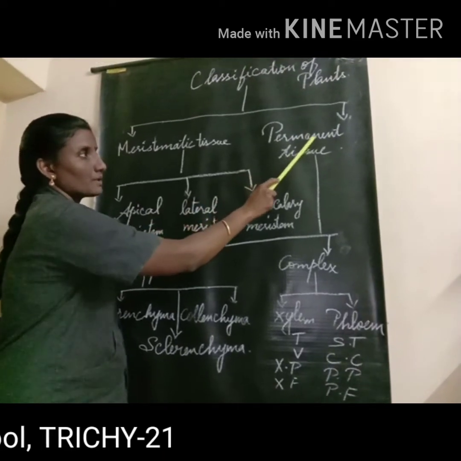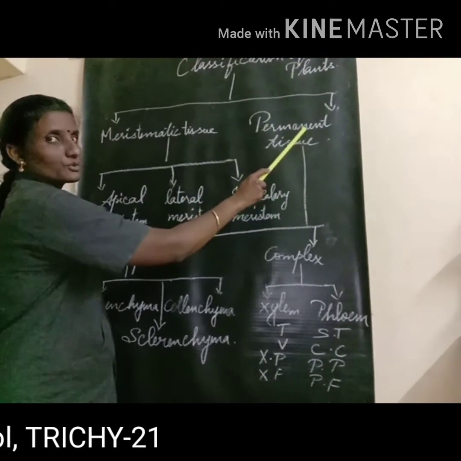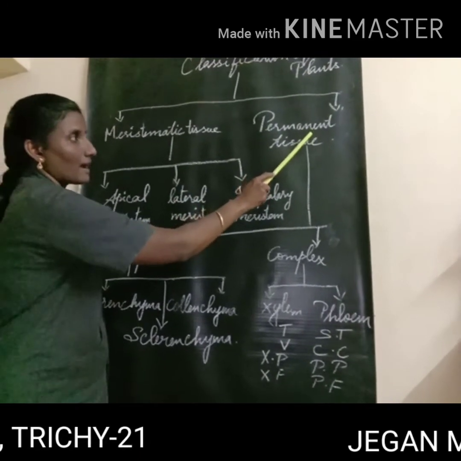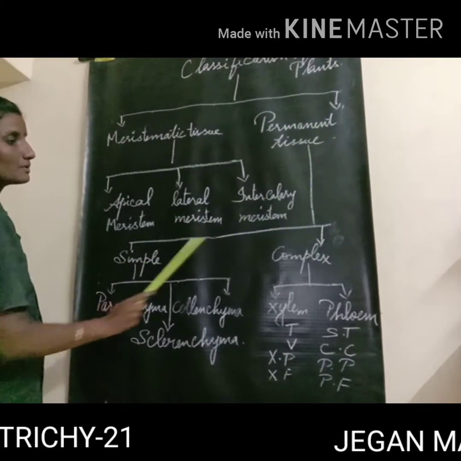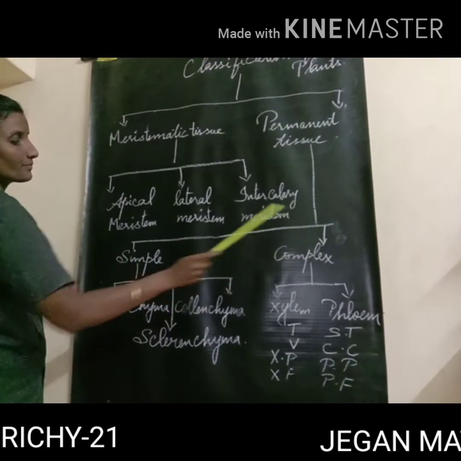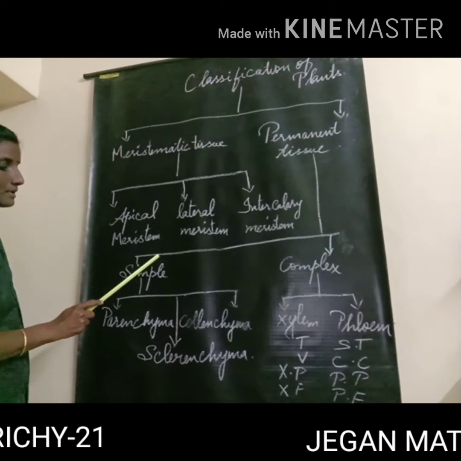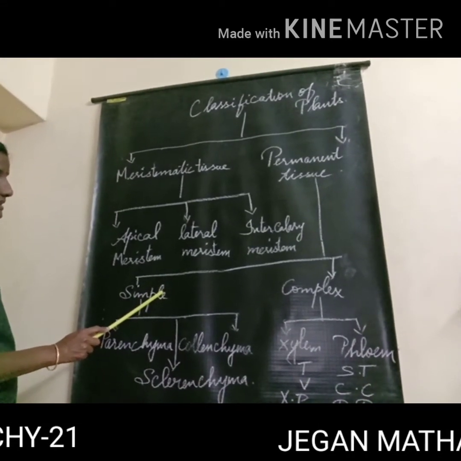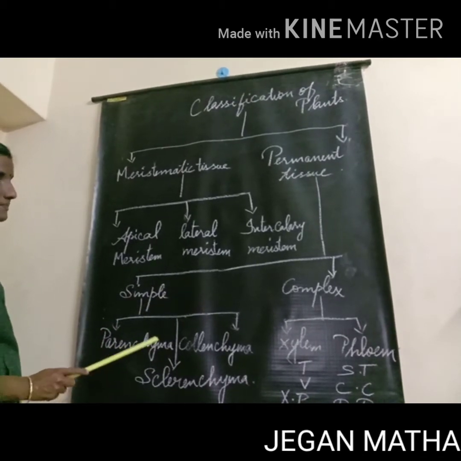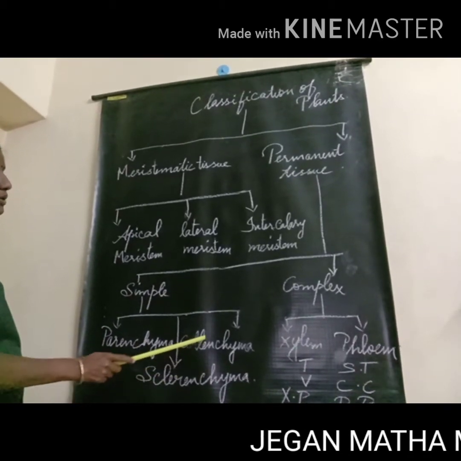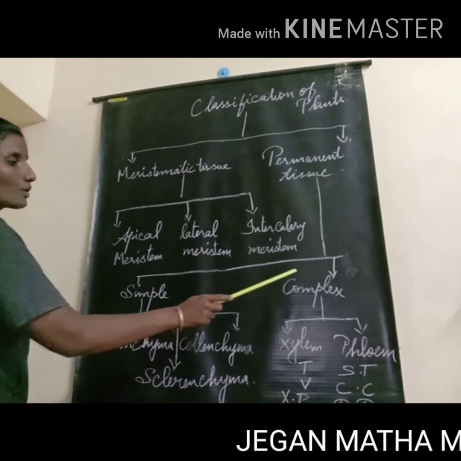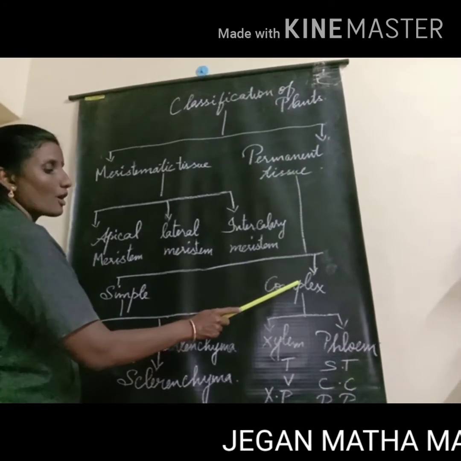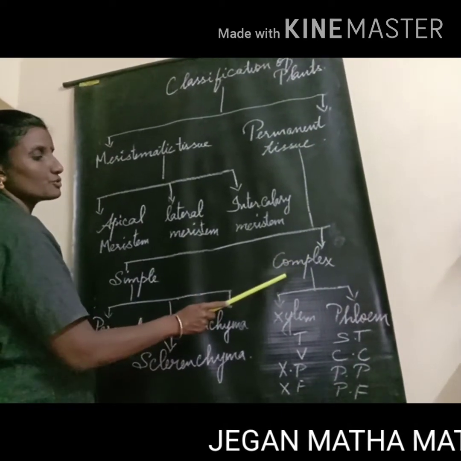Permanent tissue is divided into two types: simple tissue and complex tissue. Simple tissue is classified into three types: parenchyma, sclerenchyma and collenchyma.